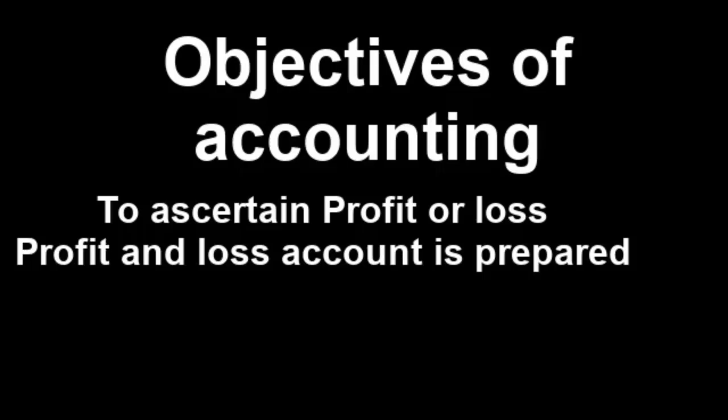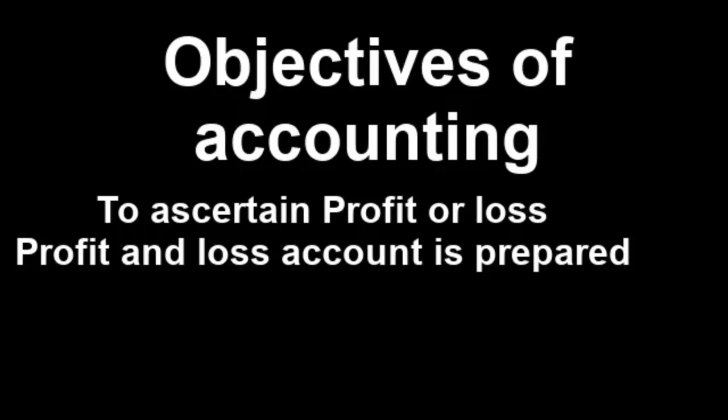The second objective is to ascertain profit and loss. Any business comes into the industry to make a profit. The purpose of any business entity is to earn profit. So every business entity is curious to know the result of its business operations, whether they have earned profit or incurred losses.